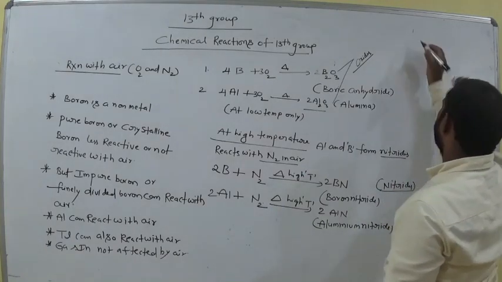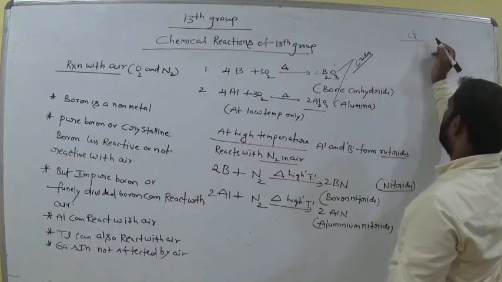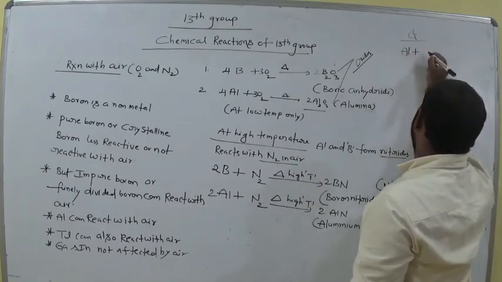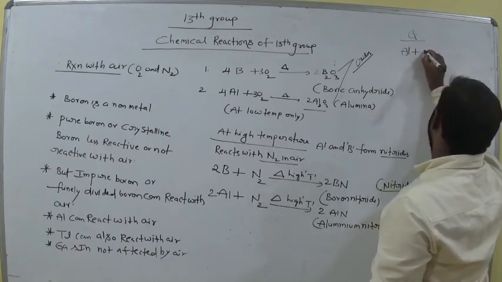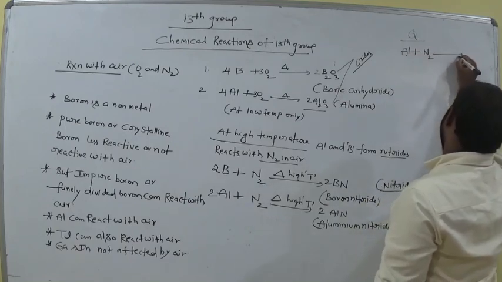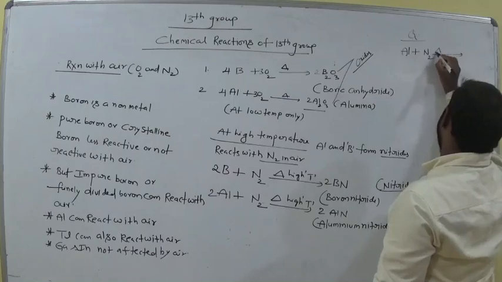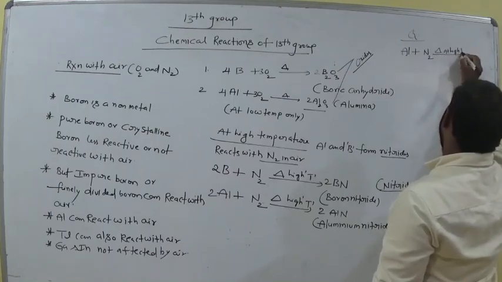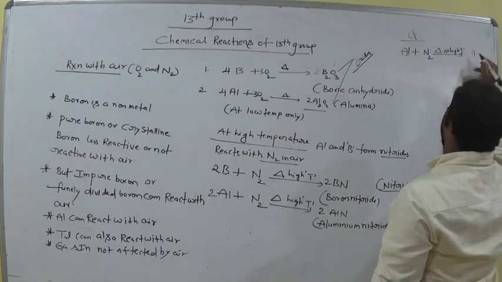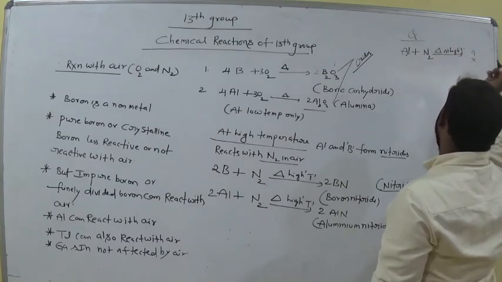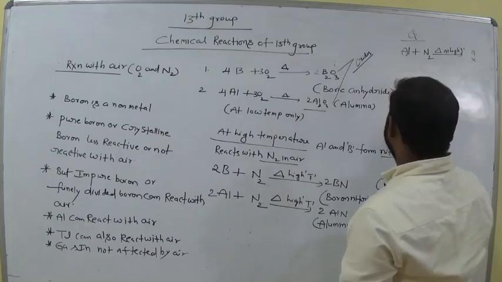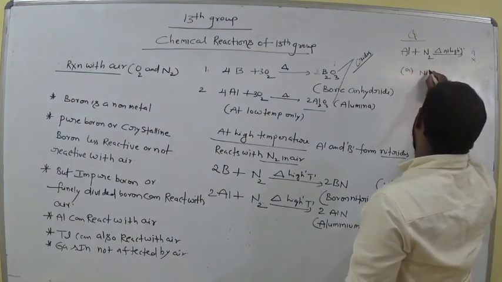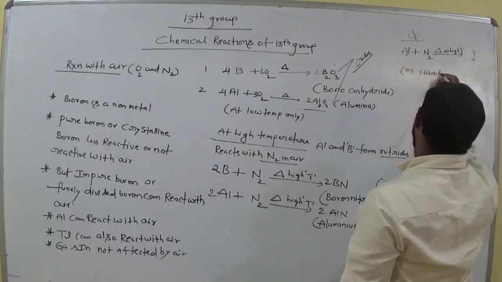Now my question: aluminium with nitrogen at high temperature. At high temperature, what is the compound? Suppose this is X. Now what is X? Option A, nitrides.